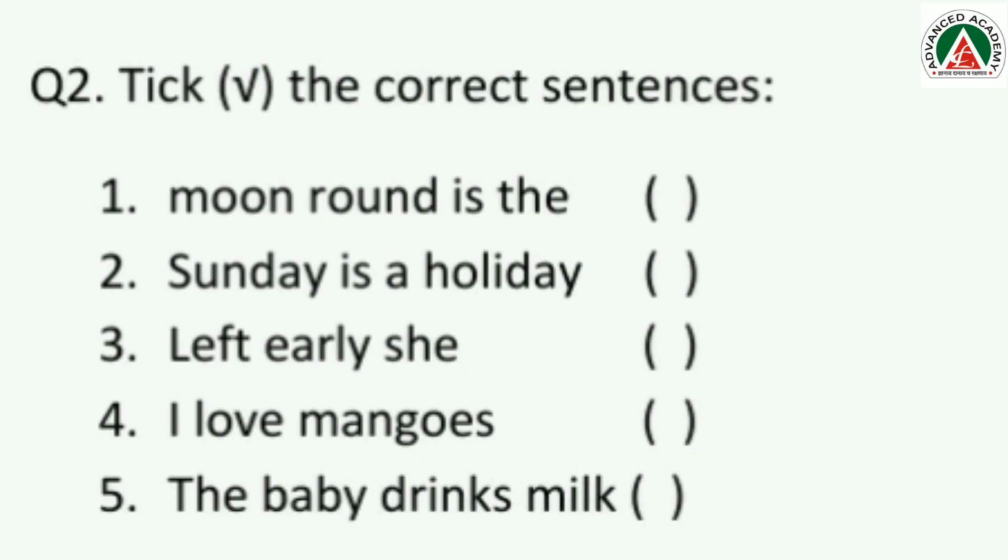That is, tick the correct sentences. You can see there are five sentences over here and some sentences are wrong, some are right. So you have to put a tick mark in front of the correct sentence. Let's see the first one. Moon round is the. Does this sentence make any sense? No. I cannot understand anything by reading this sentence. So this is not the correct sentence.